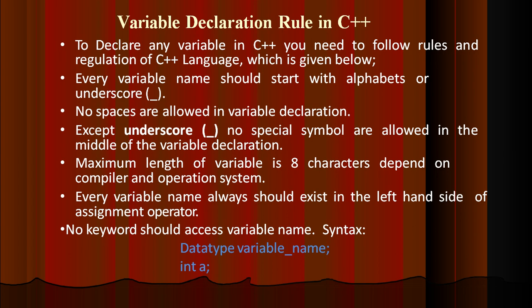Next, except underscore, no other special symbols are allowed in our variable declaration. The maximum length of the variable is 8 characters, and it varies depending upon your operating system and compiler version. Every variable name must exist on the left-hand side of the assignment operator. Suppose a = 5 means a is a variable which holds the value 5. So all the assigned values should be on the right side of the operator. No keywords should be used as variable names. For example, int is a keyword, so we cannot use int as a variable name anywhere.